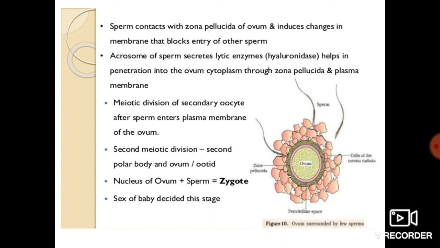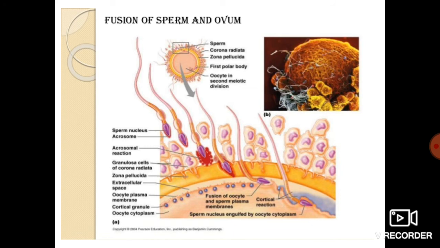So, that is also very, very important, students. Fusion of sperm and ovum. It is a very beautiful diagram over here. It is given very nicely. It has been shown how the sperm is coming and rupturing the zona pellucida of the ovum. It is entering inside in a stage wise manner.